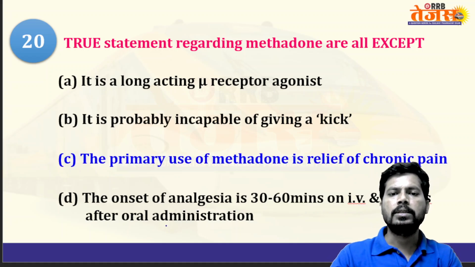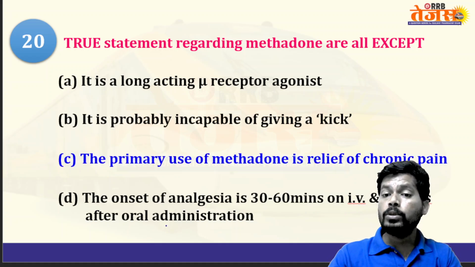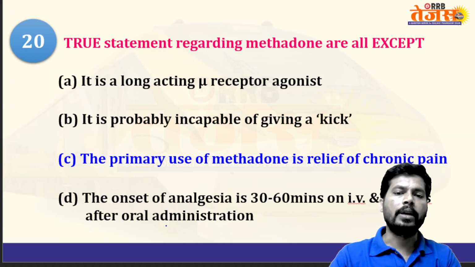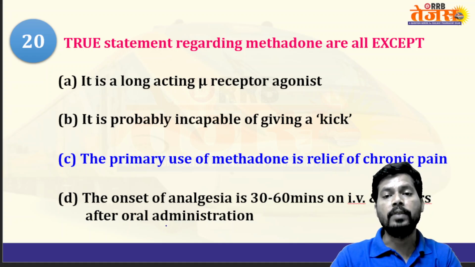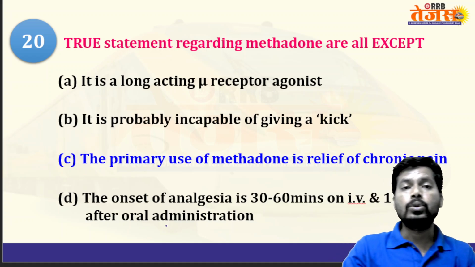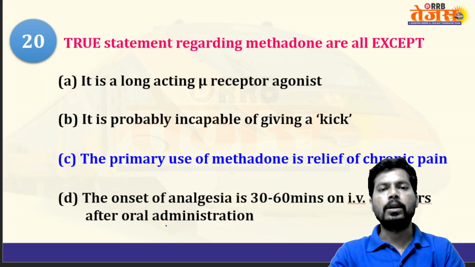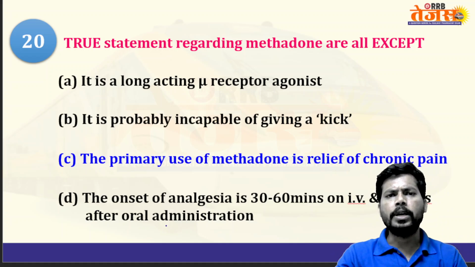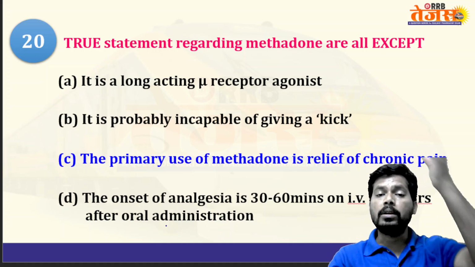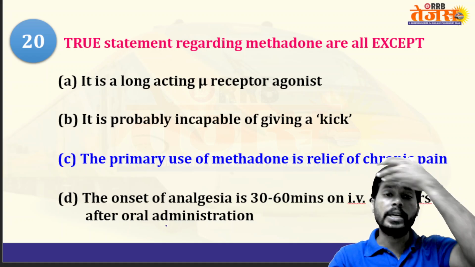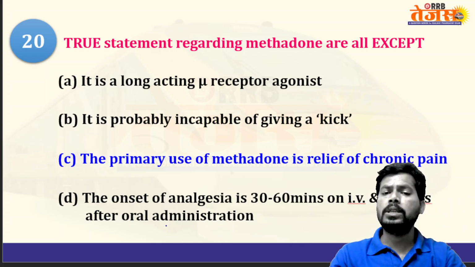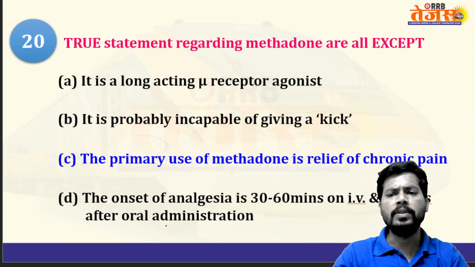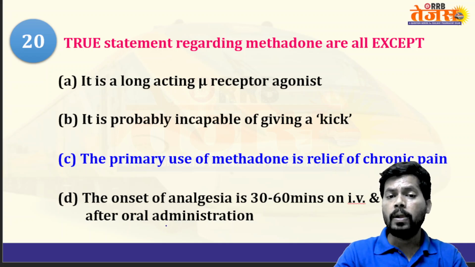Yes, the answer is that the primary use of methadone is not for relieving pain. It is to control the opioid withdrawal symptoms. It is a long-acting mu receptor agonist, it is probably incapable of producing a kick, euphoria, and the onset of analgesia is 30 to 60 minutes on IV and 1 to 2 hours after oral administration. That is true. The wrong statement is that it is the primary choice for controlling pain.